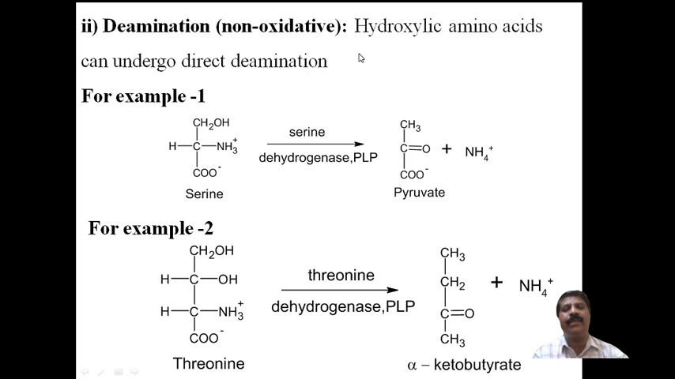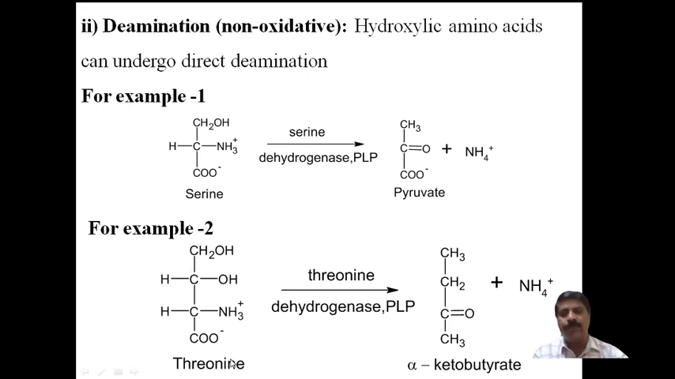This is the non-oxidative deamination of a hydroxy amino acid. Here the hydroxy amino acid is serine. Serine is also called a hydroxy amino acid and can undergo direct deamination. With serine dehydratase and PLP, that is pyridoxal phosphate, it forms pyruvate with liberation of ammonium ion.